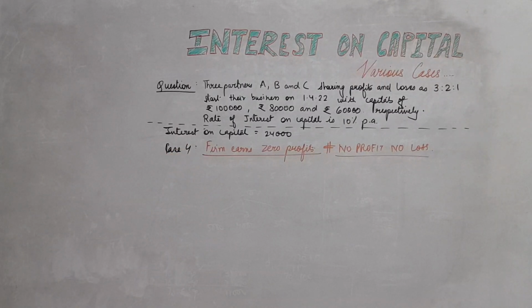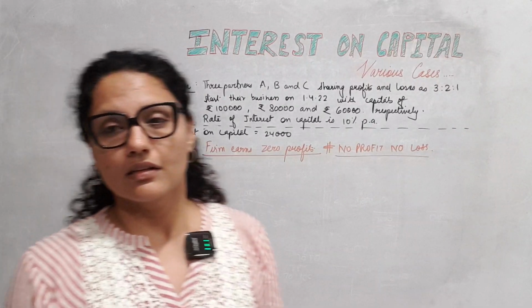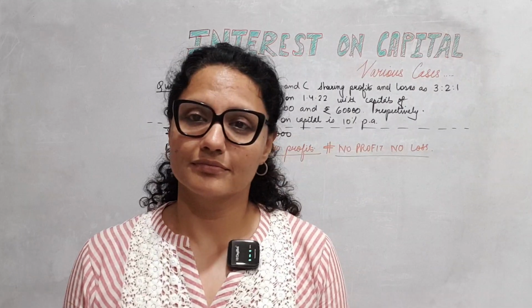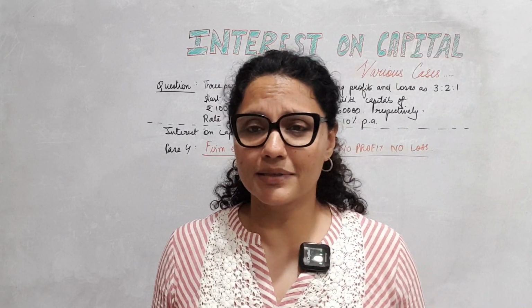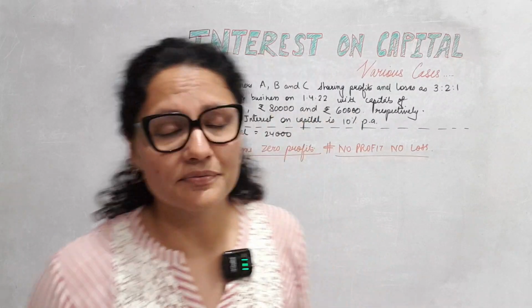Firm earns 0 profits, meaning no profit, no loss. It can be given as either of these. Firm earns 0 profits, and it can be given as no profit, no loss. No profit, no interest on capital. I don't have any profits. What will I appropriate? Distribution happens only when there is some profit, right?